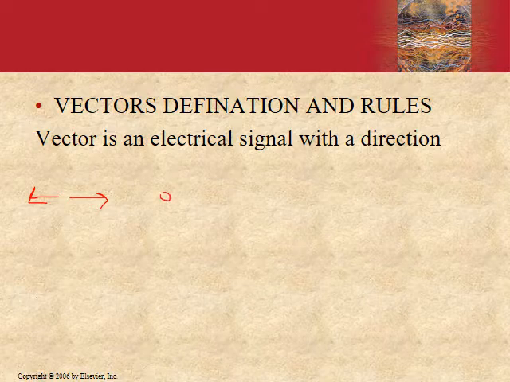Now, the second rule is that vectors add up if they are in the same direction. For example, this is your vector number 1 and this is your vector number 2. So they would add up to make a vector which would be greater in energy than both of them. For example, with 2 and 2, this would be a vector with a voltage of 4.